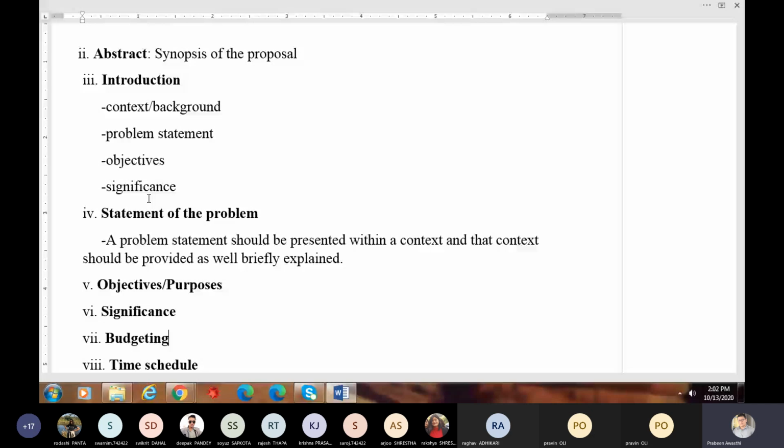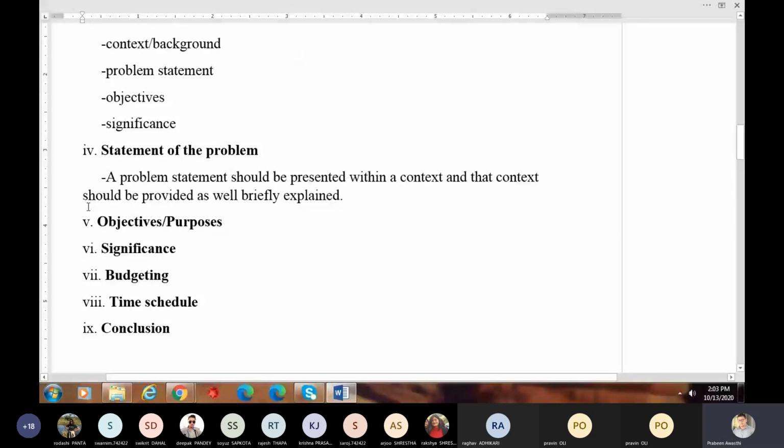So this significance is closely related to objectives. The way we write is different, the rest of the things are the same. Establishing a paper factory is significant for us because of these reasons. In this way you write. Then a little bit different part here is budgeting. Budgeting.